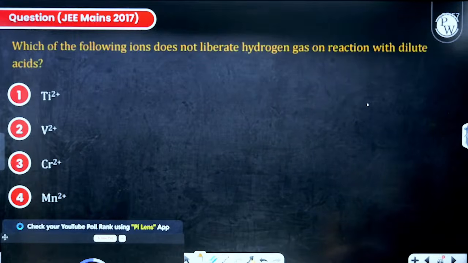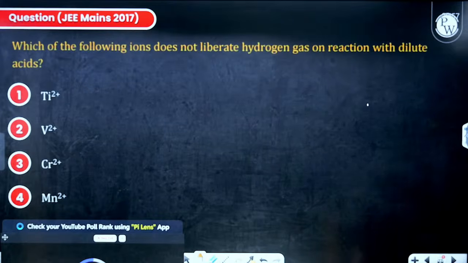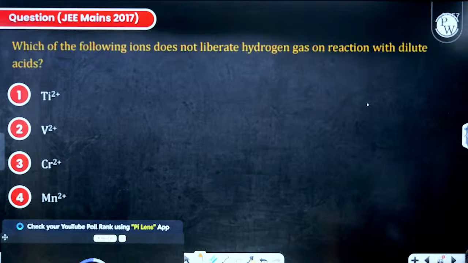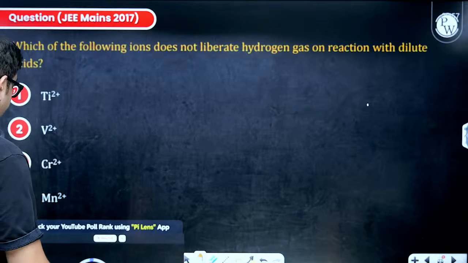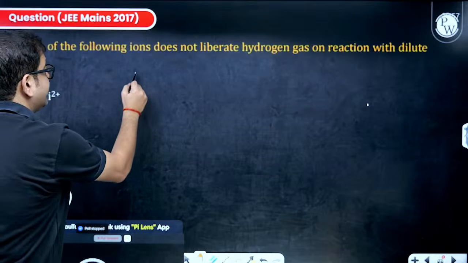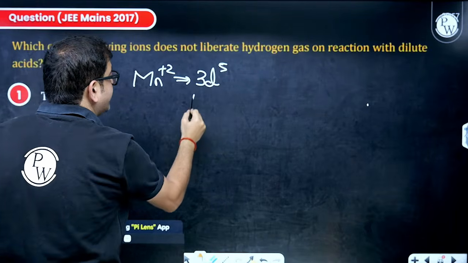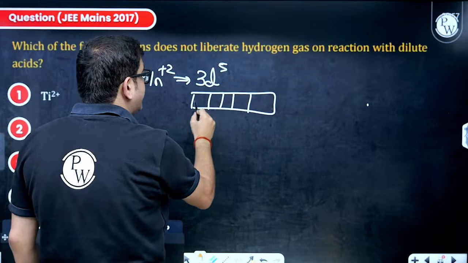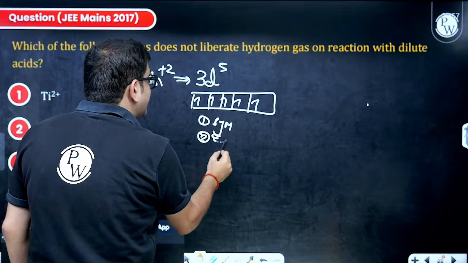Which of the following ions does not liberate hydrogen gas on reaction with dilute acid? The question is asking which does not. Mn2+. Yes. Why, beta? Because if you check manganese, then manganese in +2 oxidation state has stable 3d5 configuration. Half filled and fully filled configurations are stable, A, because of symmetry, and B, because of exchange energy.